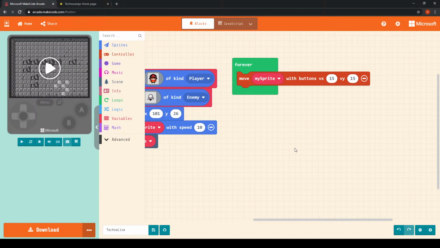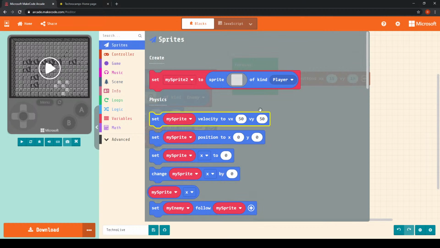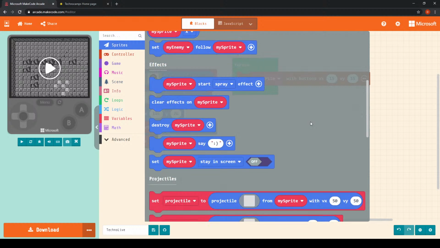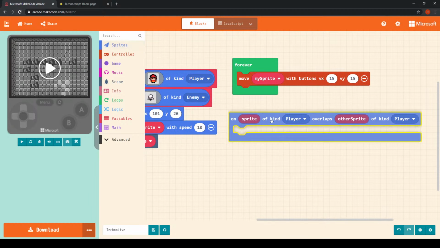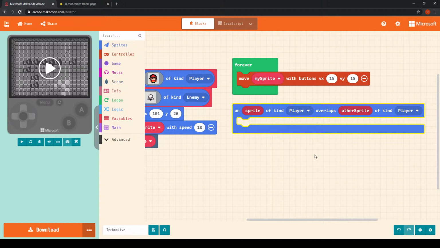So the way that we do this is as follows. If you go back into the sprites menu and you scroll down, you should be able to find a block that says on sprite of kind player overlaps other sprite of kind player. Seems a little bit confusing, but I'm going to drag it in and I will talk through what it means.